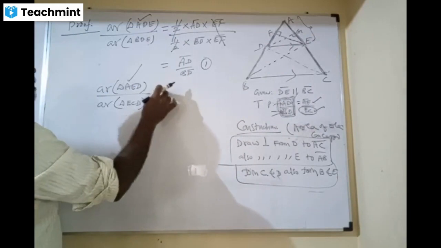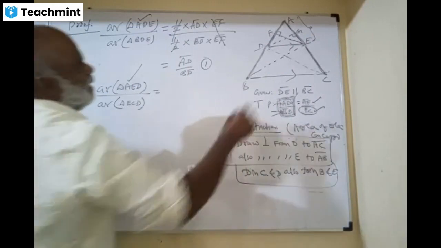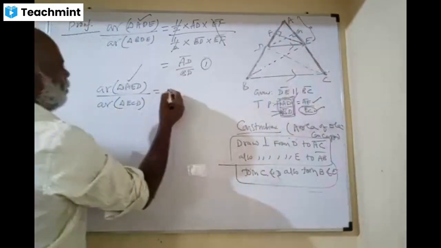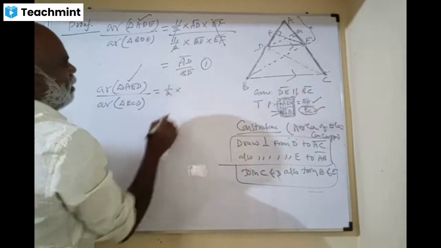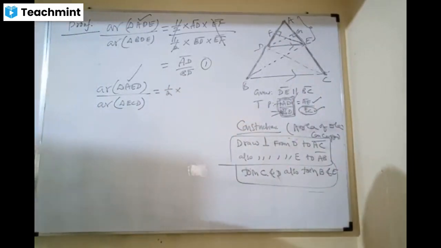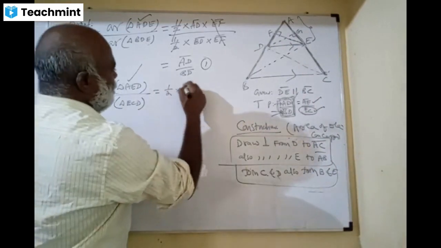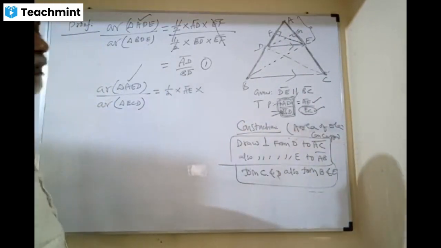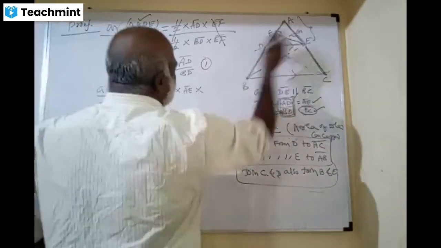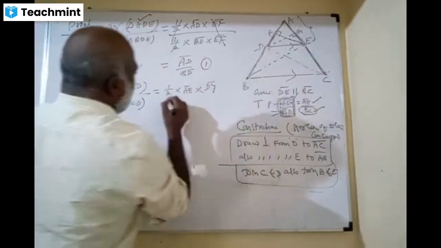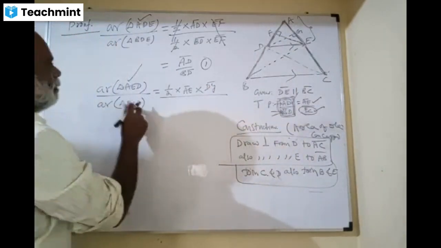Tell me the area of AED. Half into AE, into DG. DG, brilliant, wonderful. Whole divided by, tell me for ECD.